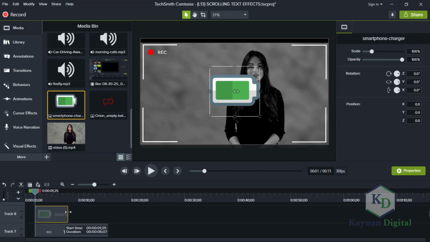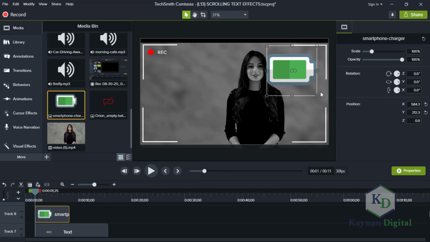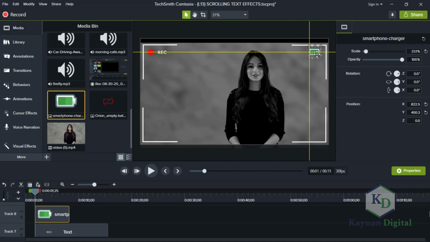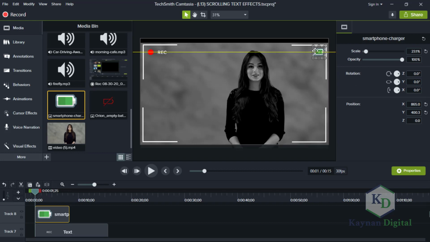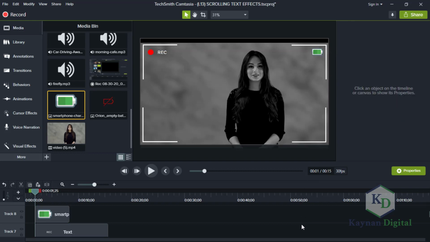Then let's reduce the size, Shift key. Or Control key. Or Command key on Mac. Let's put it here. That is aligned with the other one there. Move it out a little bit. Okay, good.